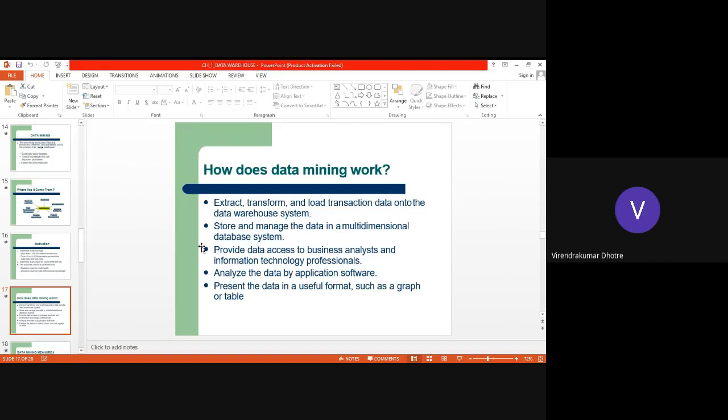So data mining extracts, transforms and loads the information. It stores and manages the information in multidimensional database systems, provides access to business analysts, and we can analyze this information by using different application software, which will present the data in the required, useful formats.